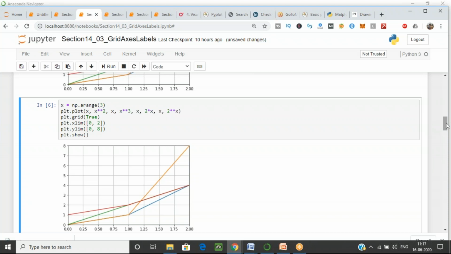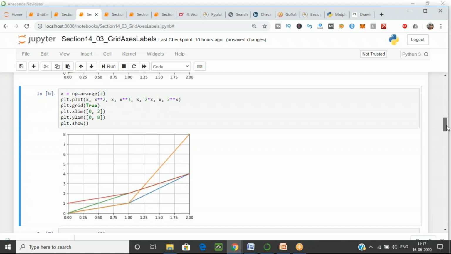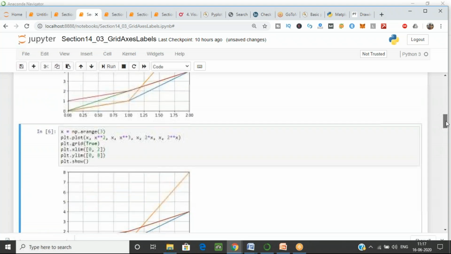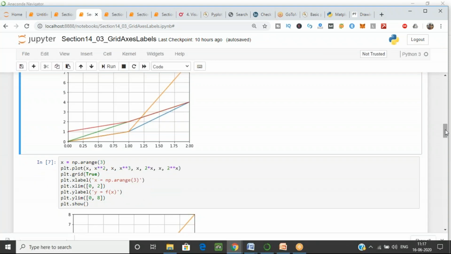This will work the same as the previous one. This is just another way. So the first way is plot.axis, and the second is xlim and ylim. So these are the two ways where you can initialize where you want to start and where you want to end. Okay, so this is one way, and now I want to give labels also.